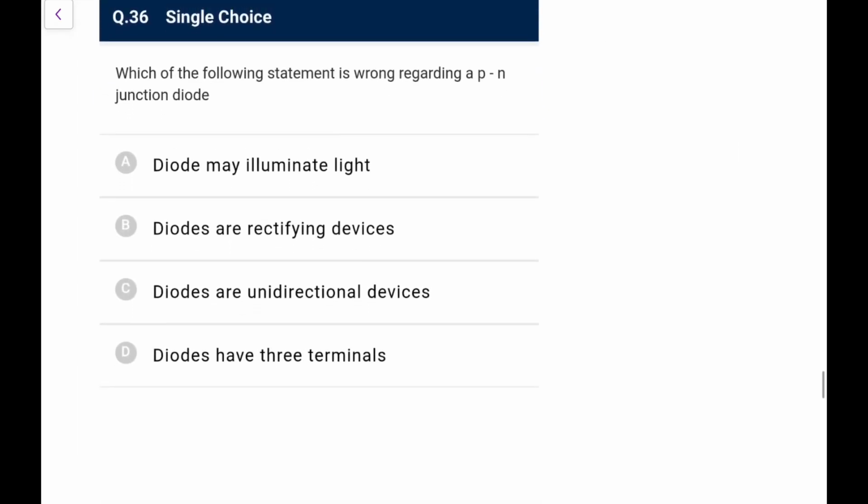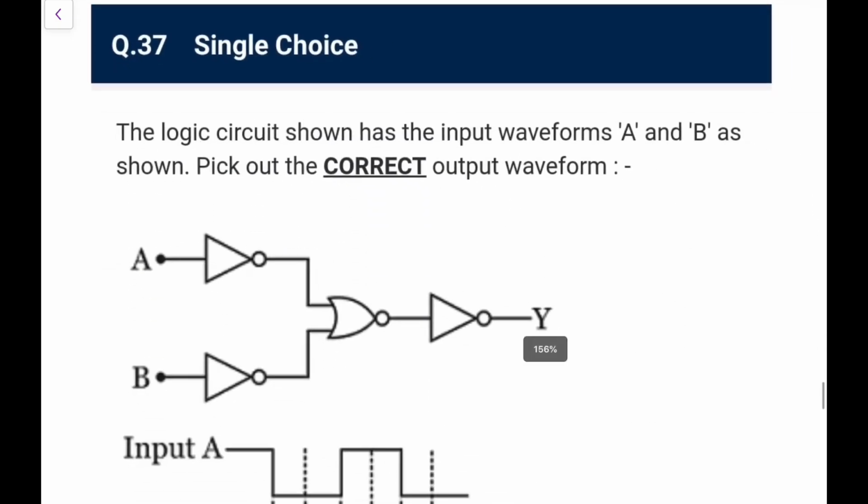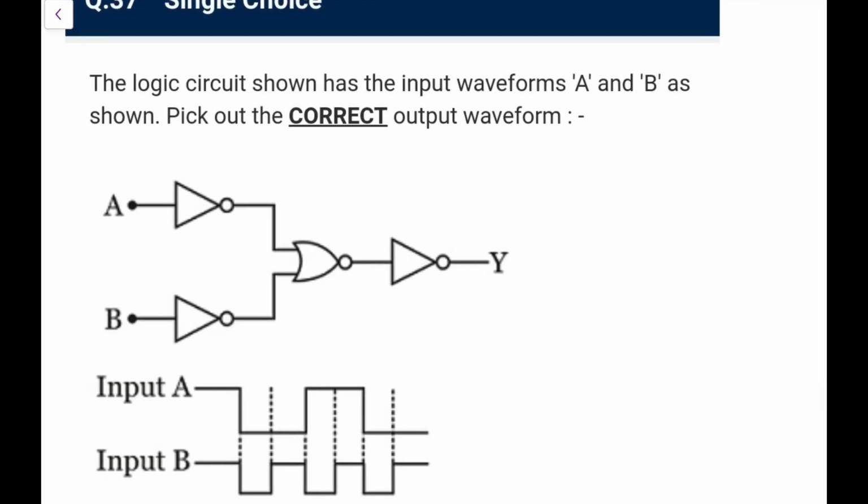Which of the following statements is wrong regarding a PN diode? Diode may illuminate light, they are rectifying devices, unidirectional, have 3 terminals, so you know they have 2 terminals, so go for option D. The logic gate shown has the input waveform A and B as shown, pick out the correct output waveform.